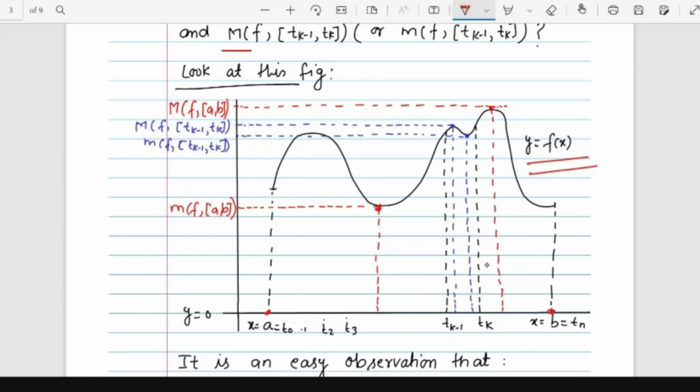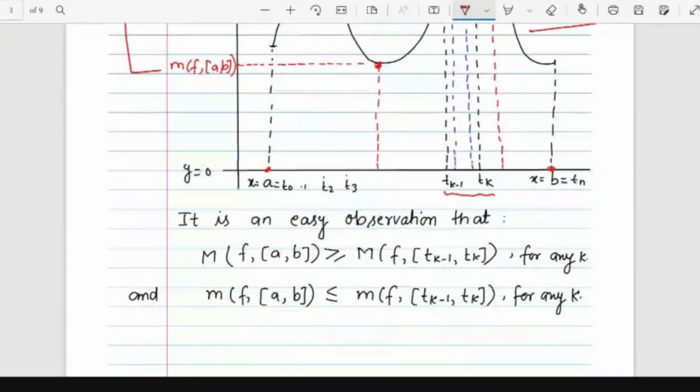So the small m is the lowest height, and the capital M, written in red, is the highest height. So these two things will be here. And now if you pick any subinterval, suppose t_{k-1} and t_k, on that subinterval it is a very obvious thing: the infimum will be lying here, and the supremum will be here. So what is the relationship between all four of these? It is an easy observation.